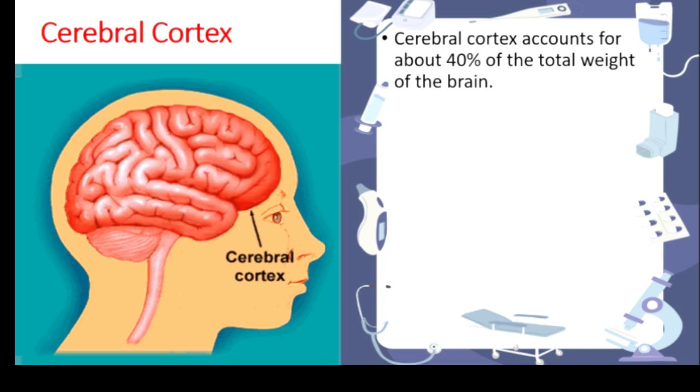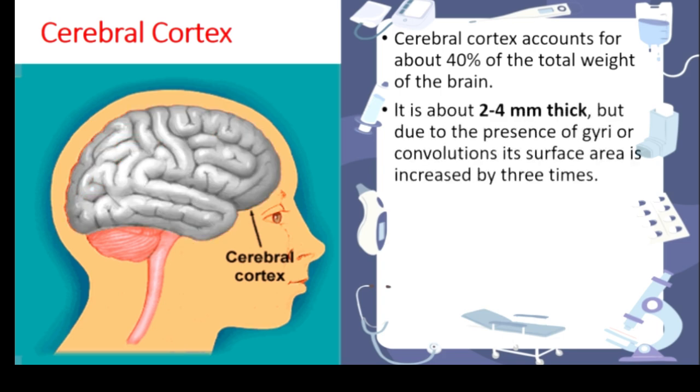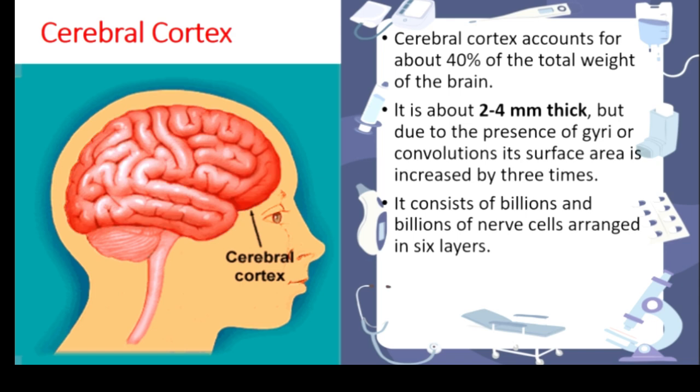So the cerebral cortex is the total mass. In this picture you can see, right, the total mass of the brain is the cerebral cortex. Totally 40% of the total weight is the cerebral cortex, and it is about 2 to 4 millimeter thick.